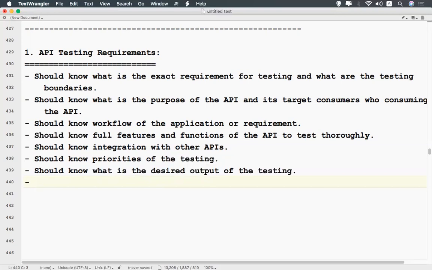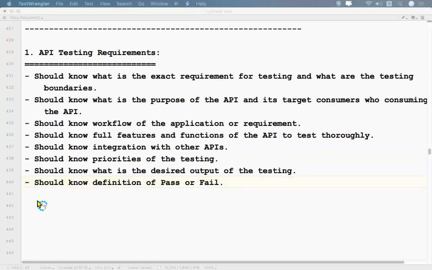You should also know the definition of pass or fail. On what basis do you say the API test has passed? On what basis has it failed? When you get this information, yes, pass. When you get that information, no, this is not correct, this is fail. You should know that before testing, then only you can test properly.